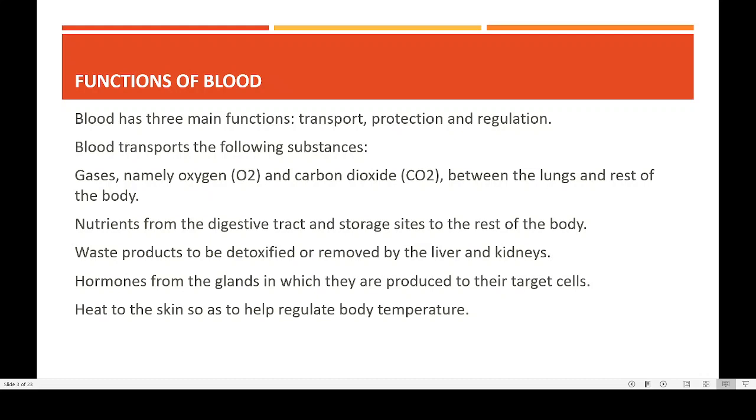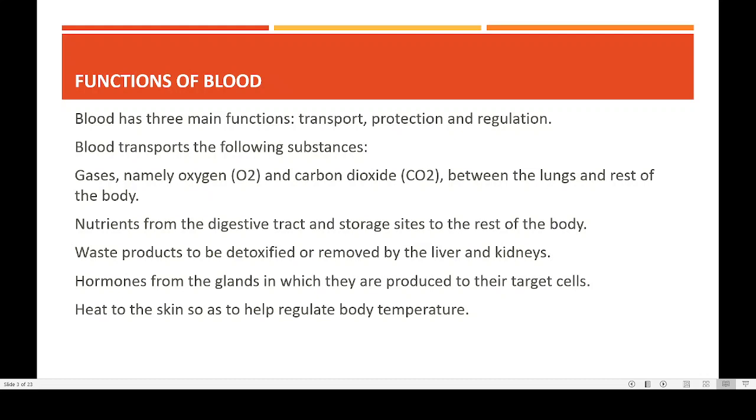Whatever energy is needed by our body cells is produced from either glucose or amino acids, and they are transported to these cells by blood. Similarly, our body cells produce a lot of waste materials like ammonia, urea, uric acid, creatine, etc. They are taken to the kidney or liver, and that function of transporting waste material is also performed by our blood.